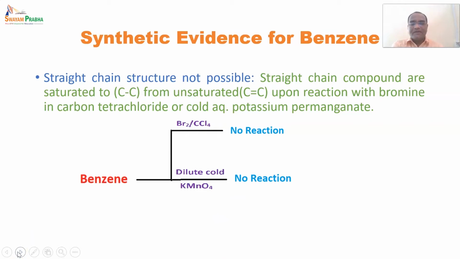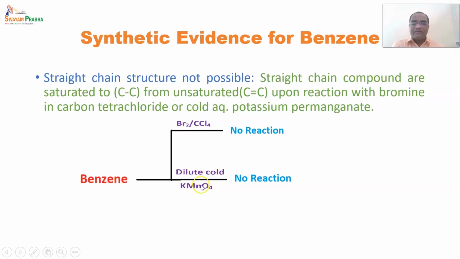The next test is by using dilute cold KMnO4, or an aqueous solution of KMnO4. In the bromine reaction, the bromine color disappears. Why does the bromine color disappear? Because bromine is now substituted on this carbon-carbon double bond. The pi bond between the carbons breaks and forms a single bond, due to which the color of bromine disappears. And this reaction is carried out in CCl4 because it is a solvent which solubilizes all these components and favors the reaction.